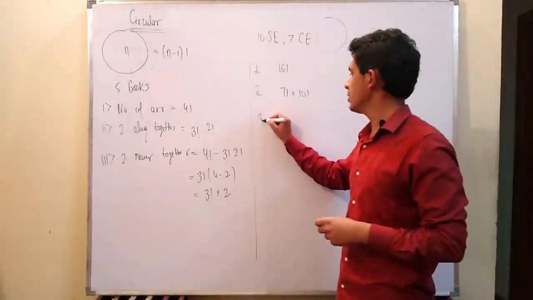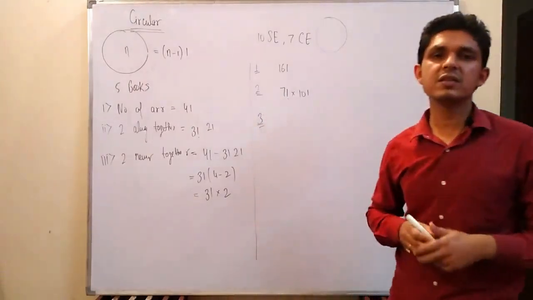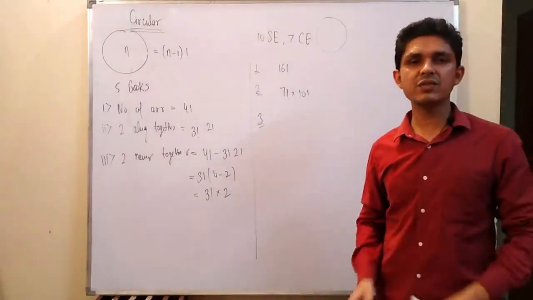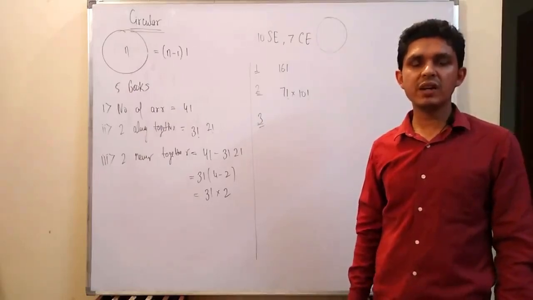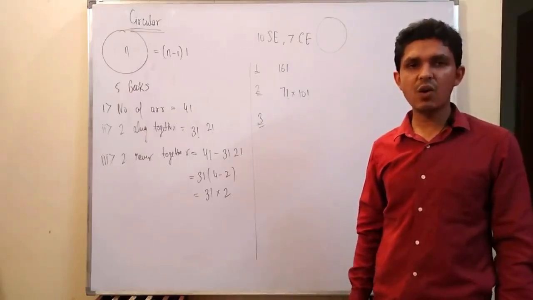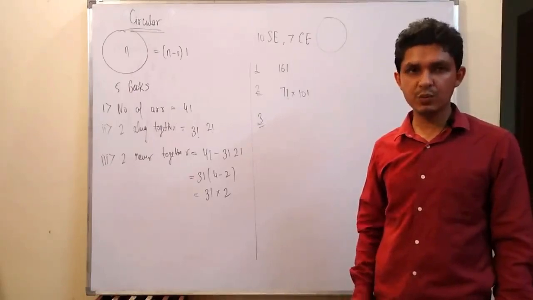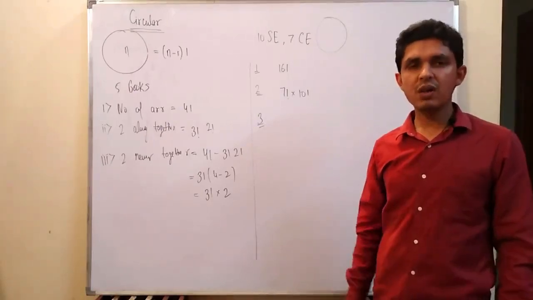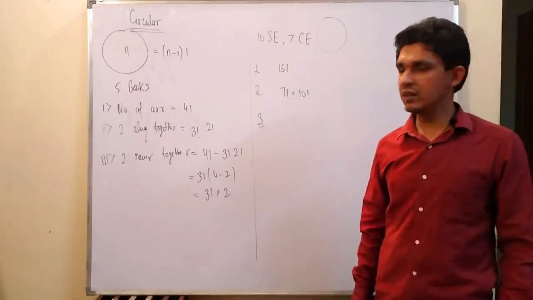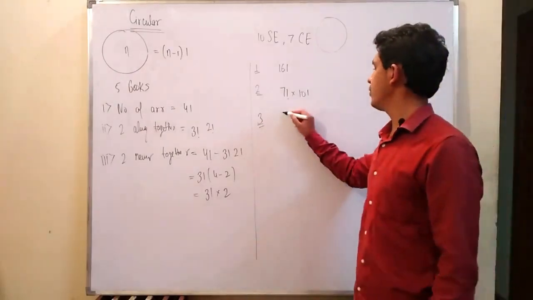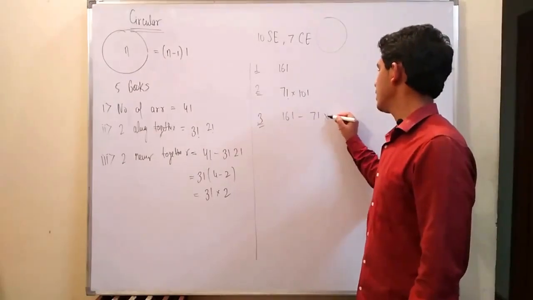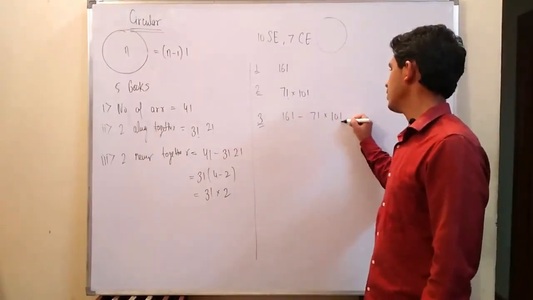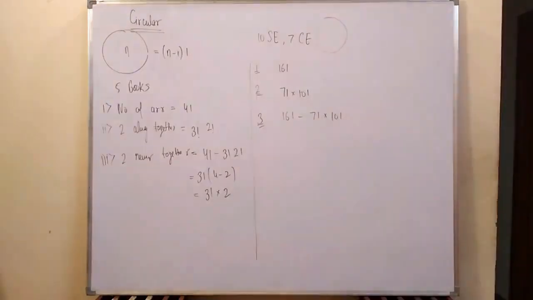Coming to the third question: in how many ways can 10 software engineers and 7 civil engineers be arranged in a circle such that all the civil engineers never come together? For this, the total number of arrangements, that is 16 factorial, minus the number of arrangements in which all the civil engineers are together.